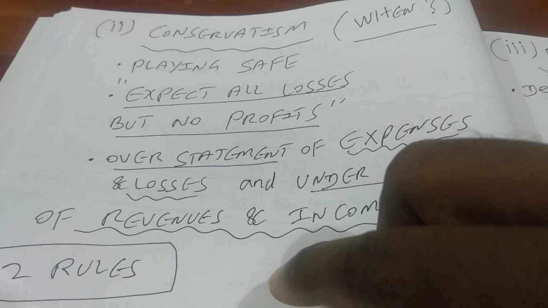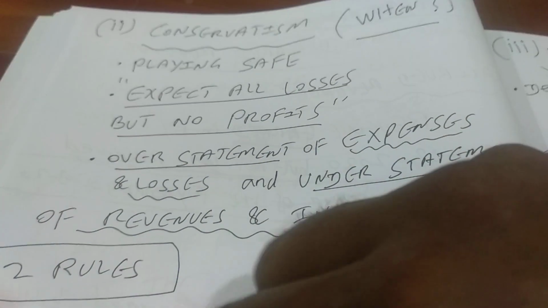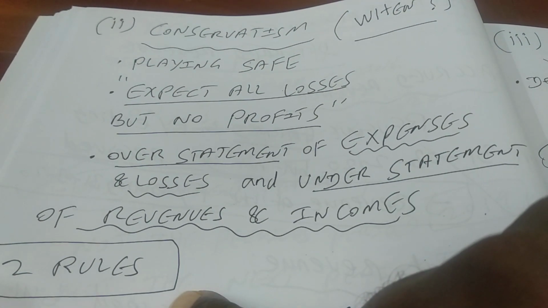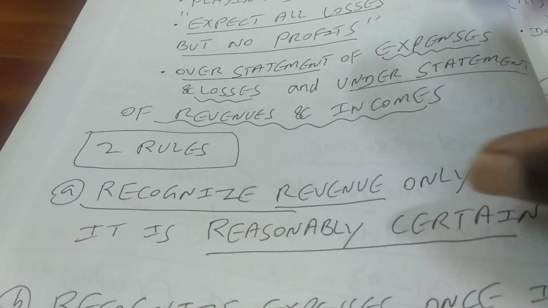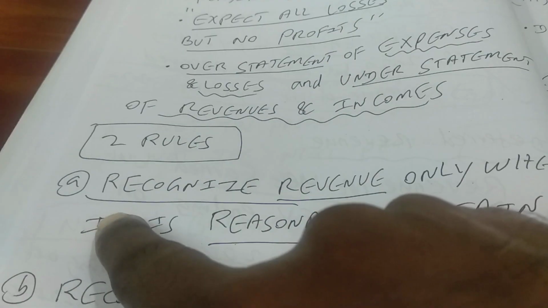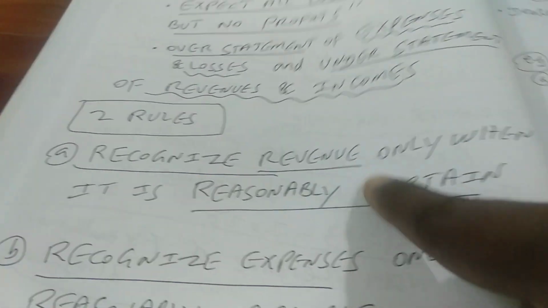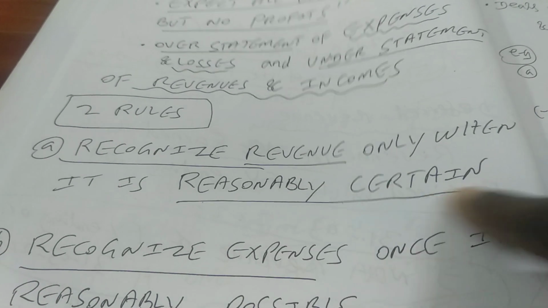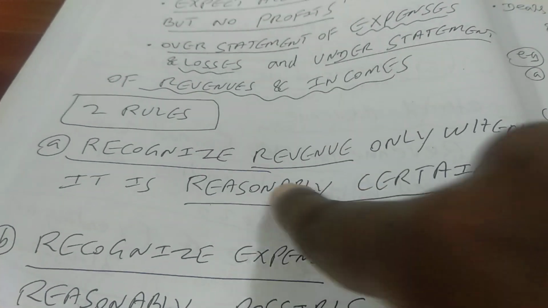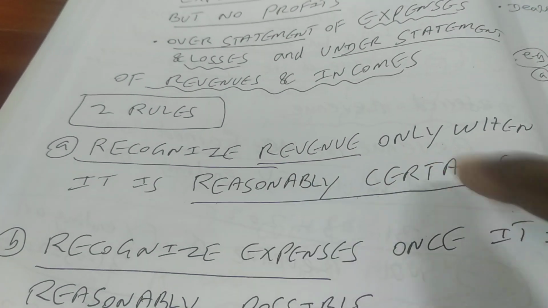How does it translate into accounting rules? There are two rules which we have to follow under conservatism. Rule number one is this: recognize revenue only when it is reasonably certain. These two words are very important: reasonably certain.